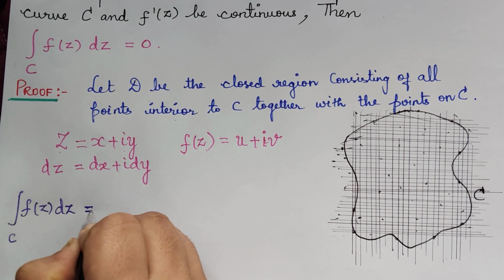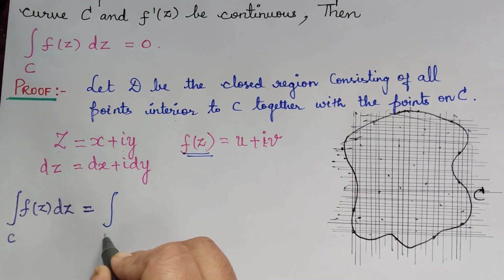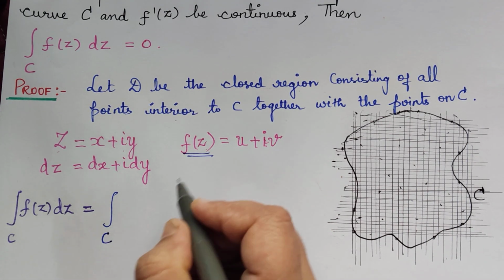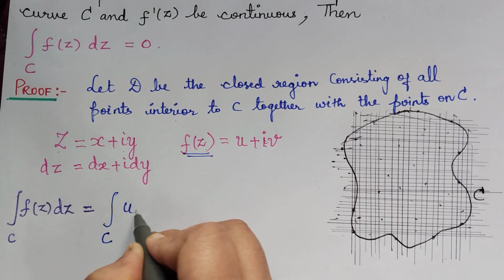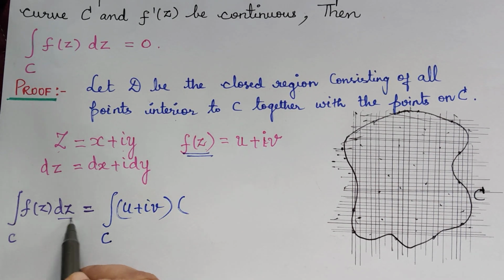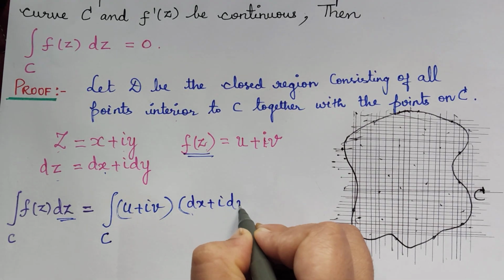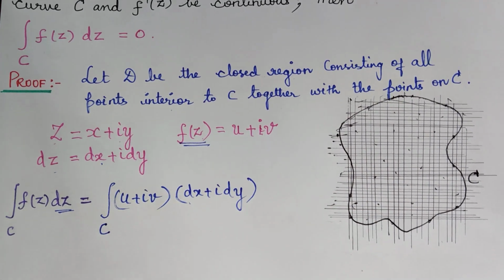So what will this be equal to? Now we shall substitute f of z over here. So this will be equal to the integral over C of u plus iv, multiplied with dz, which is dx plus i dy. Now we shall multiply these two.